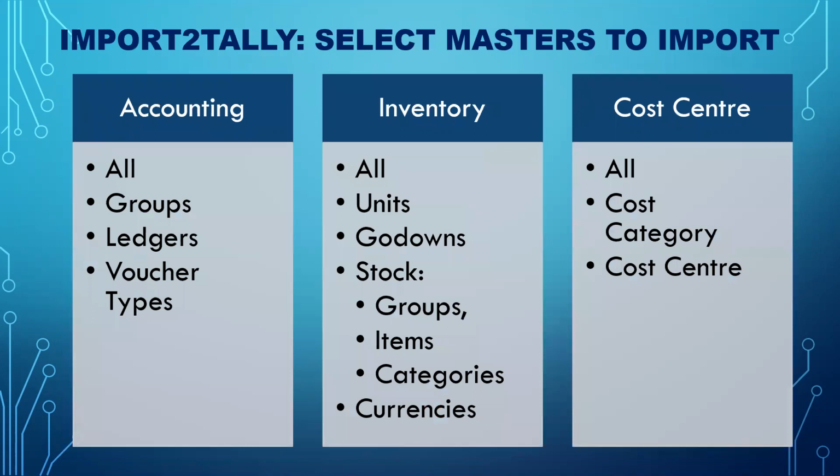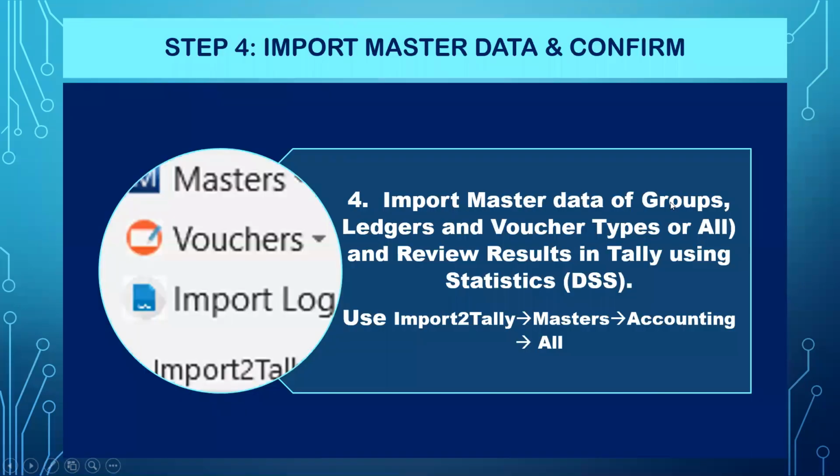Now when you select the masters to import, these are the different types of masters you have got. If you see here, in the case of inventory, you'll also have units, godown, stock. In stock, you'll have groups, items, categories, and you also have currencies. In the case of cost center, you'll have the cost category and the cost center. These are the masters which are to be created. You import the master data. This is what you have done.